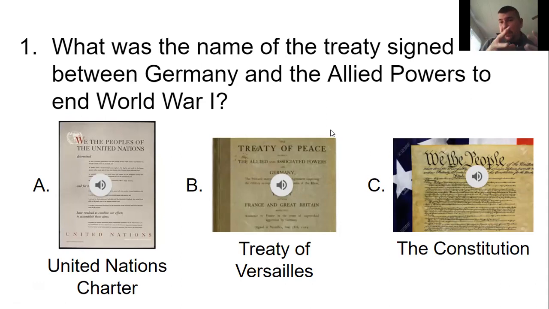And what it did, it placed these harsh reparations on Germany. They had to pay lots of money back to France, where they'd ruined France's economy, and Britain. And it hurt their economy very much so in the process. So the Treaty of Versailles was one of them. Ding, ding, ding. We have a winner.